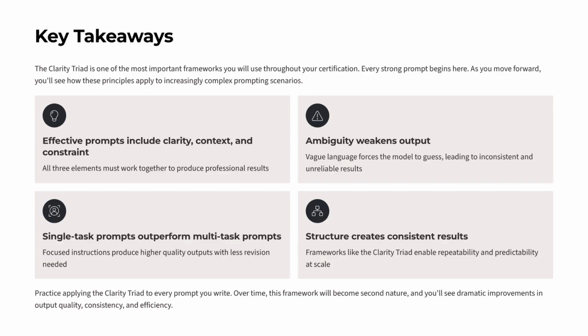Single-task prompts consistently outperform multitask prompts. And structured prompting enables repeatability and predictability at scale. Practice applying the Clarity Triad to every prompt you write. Over time, it will become second nature, and you'll see dramatic improvements in quality, consistency, and efficiency.